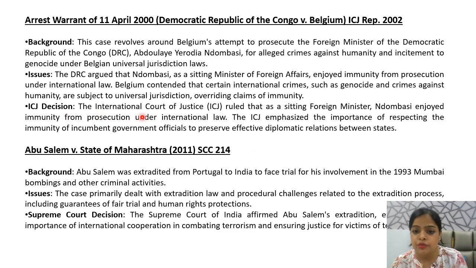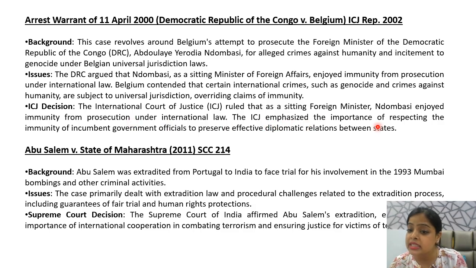So ICJ decision was not in favor of Belgium, and it ruled that as a sitting foreign minister, his name is Yerodia, Yerodia cannot be prosecuted since he enjoys immunity under international law. Immunity privileges के बारे में हम लोग next unit में पढ़ेंगे. So this case will become more clear. And also you can use this case in both the answers, like while writing state jurisdiction and also while explaining the immunity and privileges. So ICJ said that a foreign minister cannot be prosecuted by Belgium because he enjoys certain immunity from prosecution under international law.